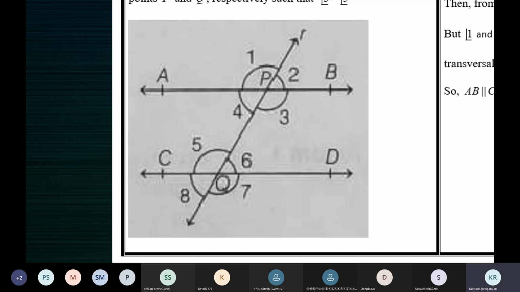So to prove that the lines are parallel to each other, you know only one thing: the corresponding angles axiom. When a pair of corresponding angles is equal, then the lines are parallel. This is the only axiom you know. You don't know anything else. So that means you should prove that a pair of corresponding angles is equal, and then say, oh yeah, corresponding angles are equal, so the lines are parallel. Converse of corresponding angles axiom.